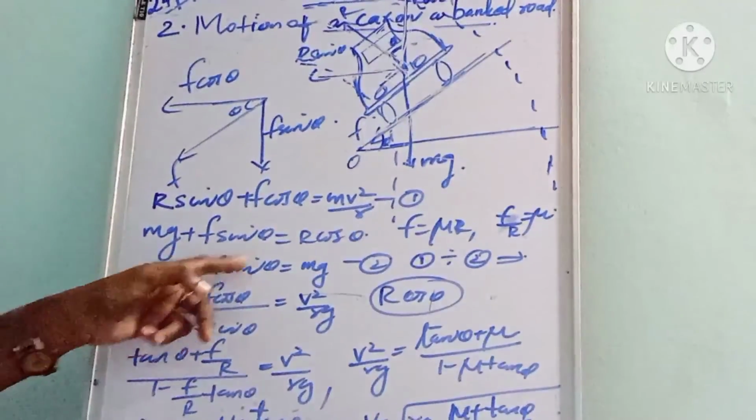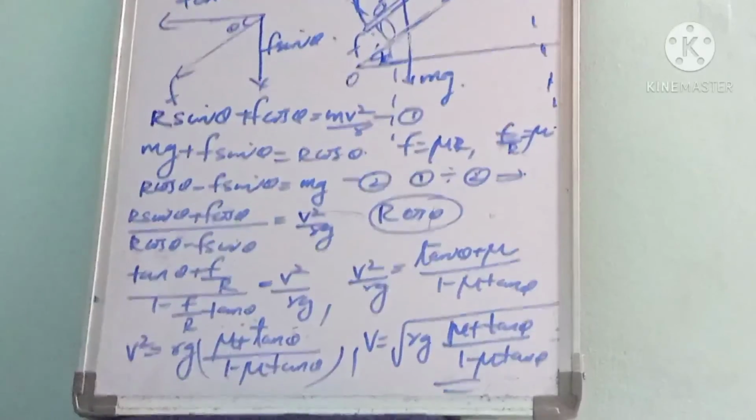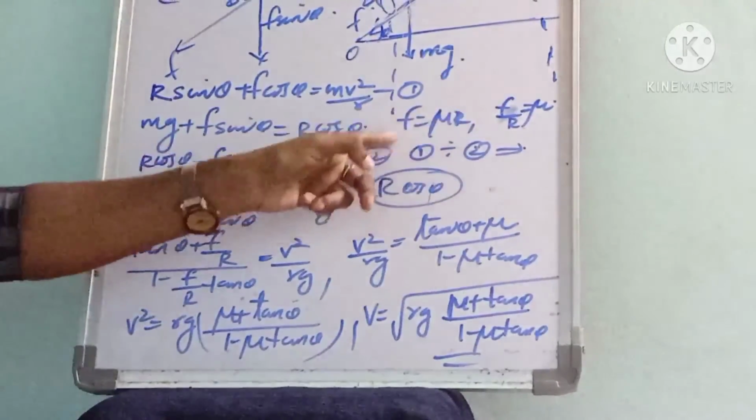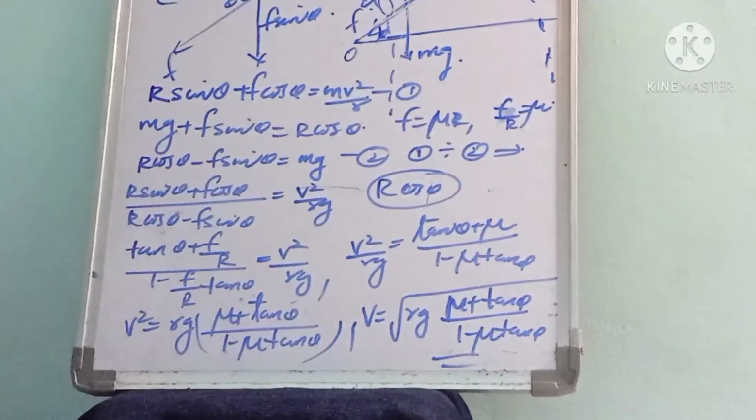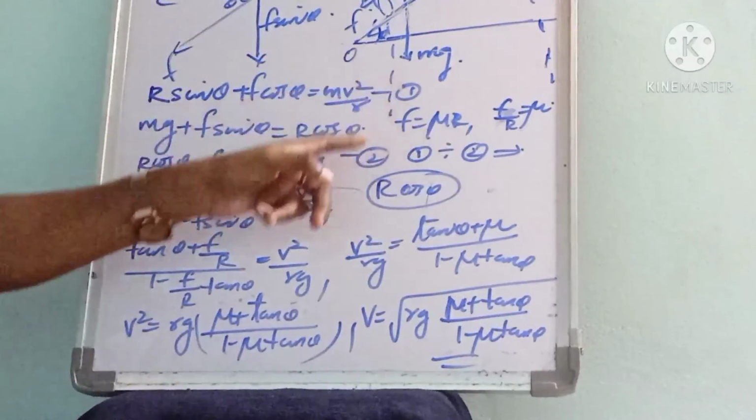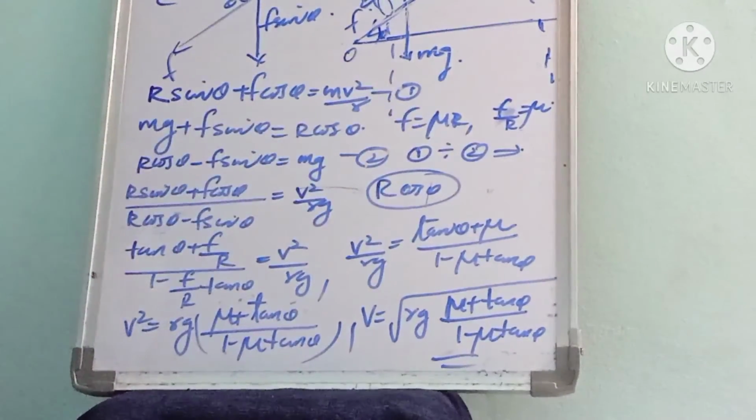Where you know frictional force F equals mu R, that thing you know. From this, F by R is equal to what? Mu. R. F by R is equal to mu. Okay, this is equation number 1 and this is equation number 2. Then we can divide equation 1 by equation 2.